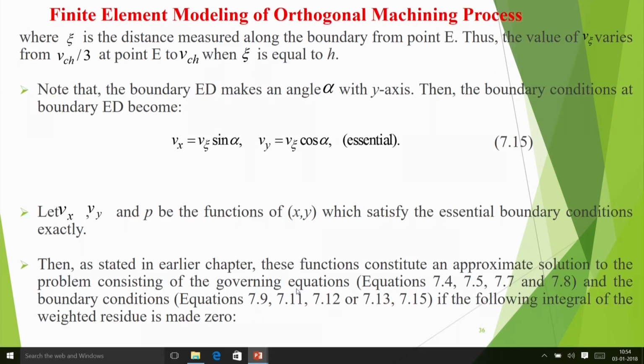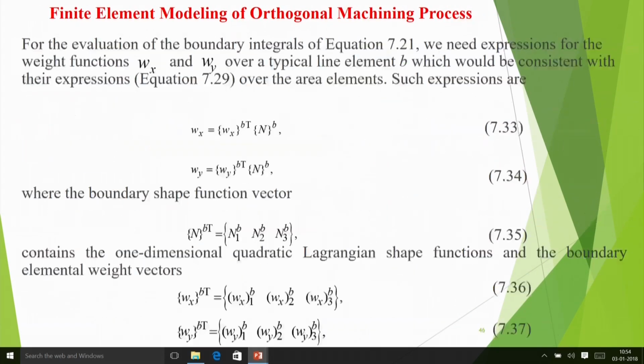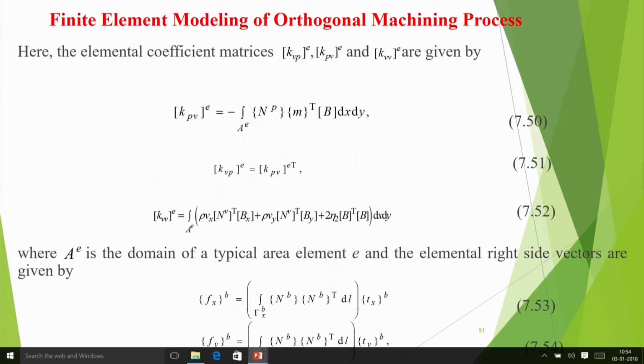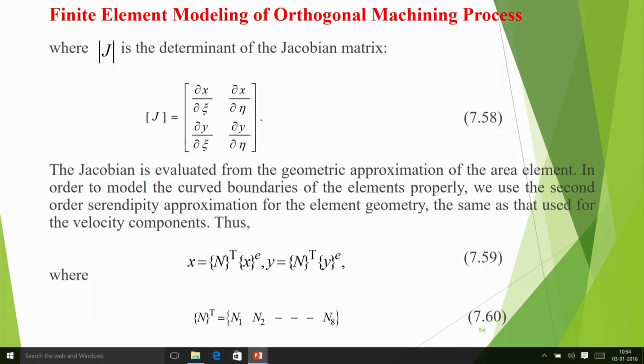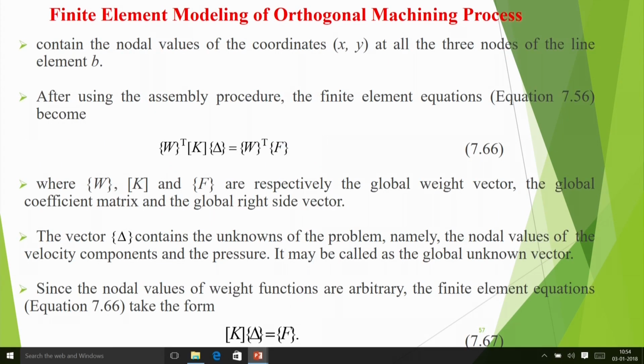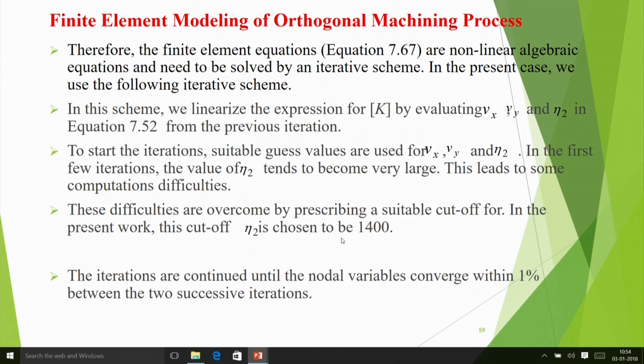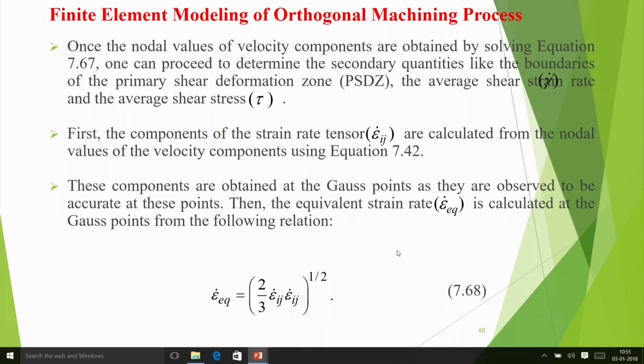So we limit that. In numerical methods you have to do such things. Although theoretically if epsilon dot EQ is very small, eta 2 must be very large, you say no, I will not allow it to go beyond 1400. Then you solve these non-linear equations in an iterative way till it converges within 1% between two successive iterations.